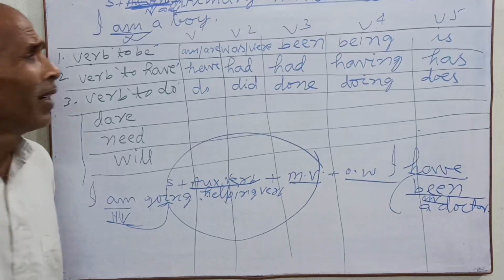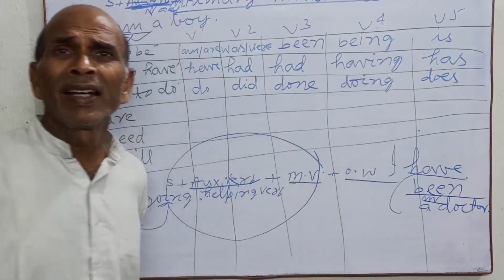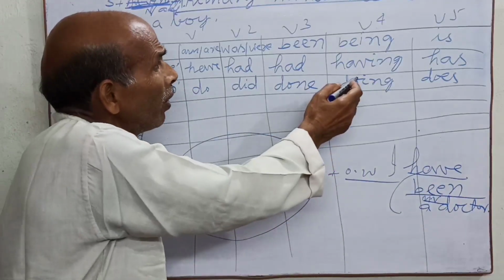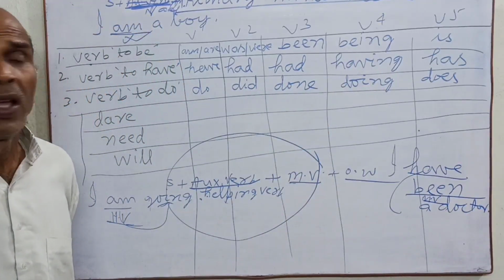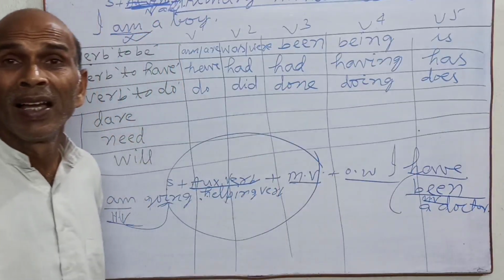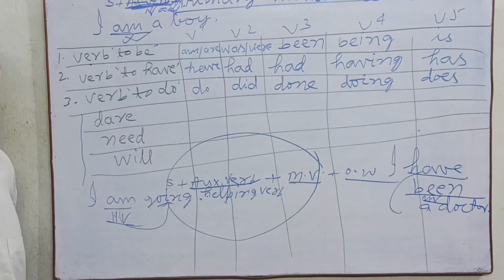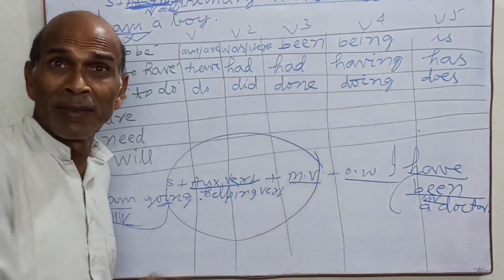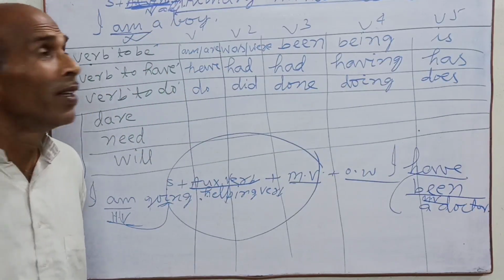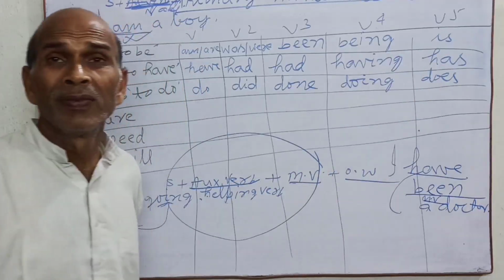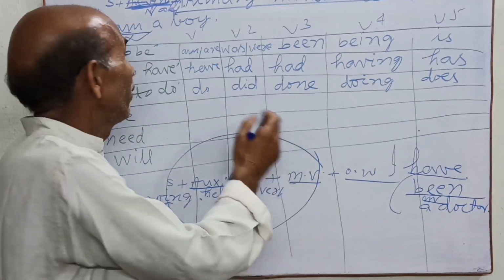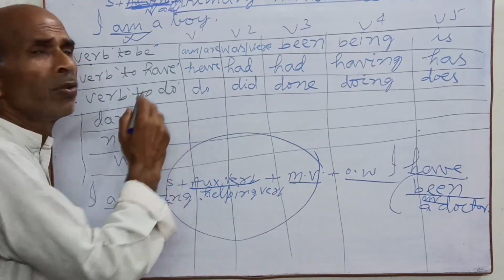Having gone to market, I bought the pen. Having come to school, I get knowledge. Having gone to temple, I have worshipped. See here, has here. He has a pen. She has a pen.